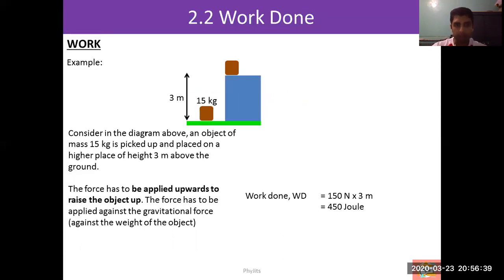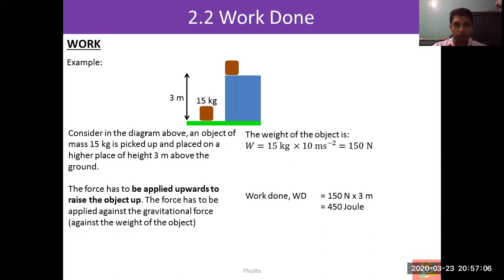Let's see another example about raising an object up. Consider in the diagram an object of mass 15 kilograms picked up to a place 3 meters higher. Again, the force is applied upwards to raise the object against the gravitational force.